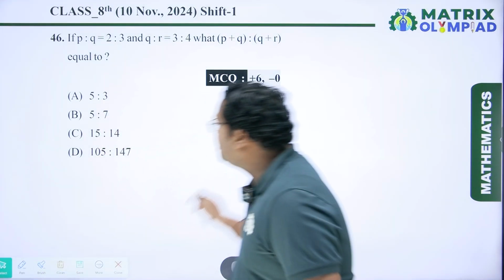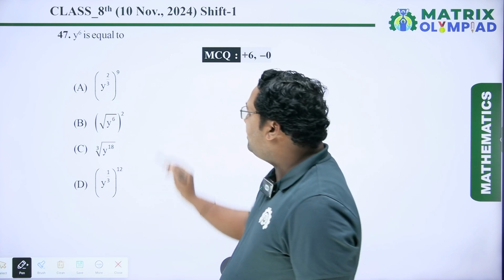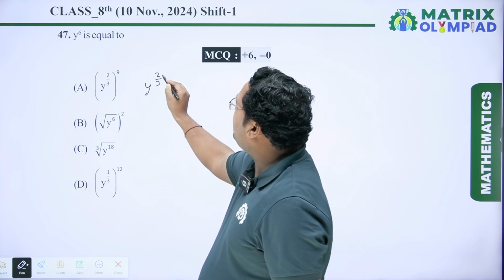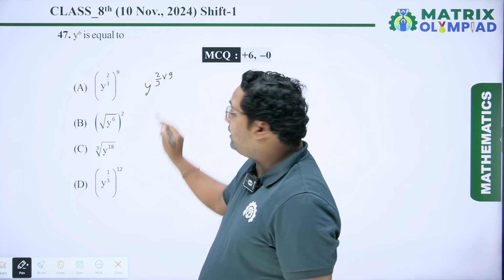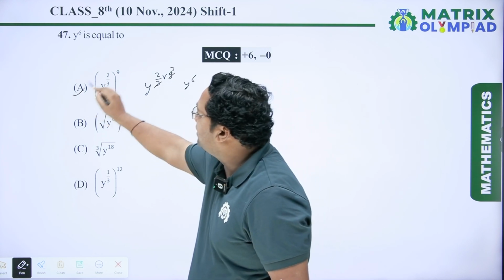Now coming to the next question: y to the power 6 is equal to... we have to solve one by one. It is y to the power 2 by 3 to the power 9. So we multiply this power by 9; 3 3s are 9, so it is y to the power 6. So it is a correct option.